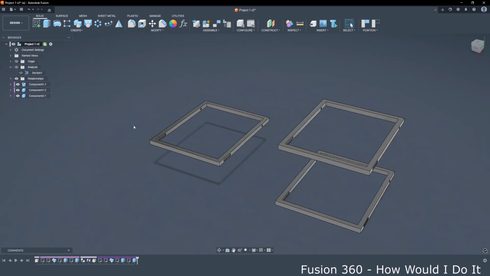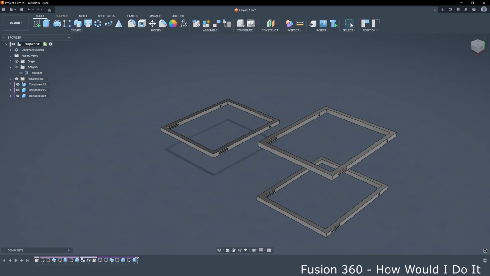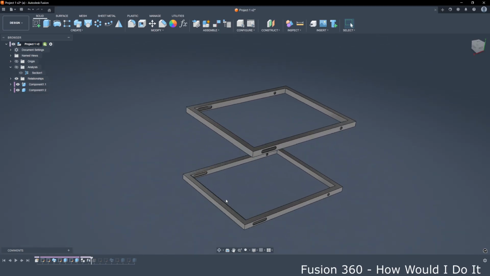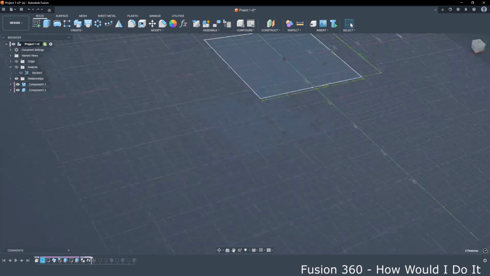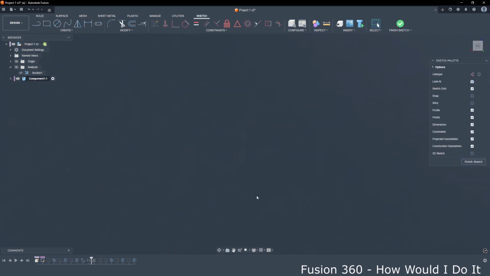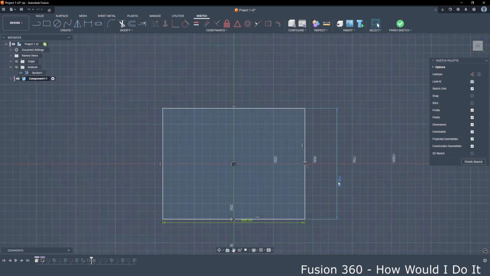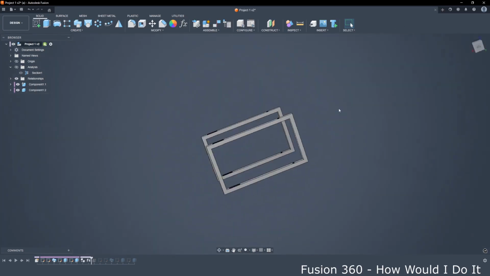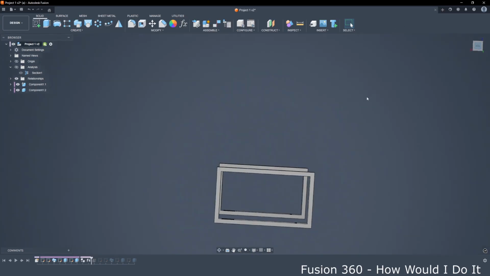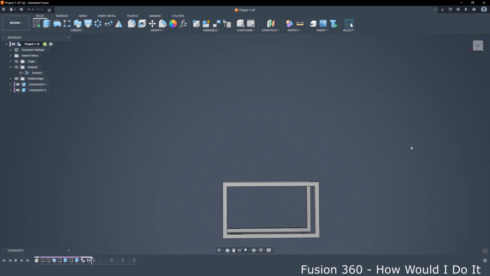So just to explain, I will go back in timeline, in history, before this copy paste. Now, as it is now, when I change dimension on this first component here on sketch, let's say 500, we will have both of these components updated to this new version.